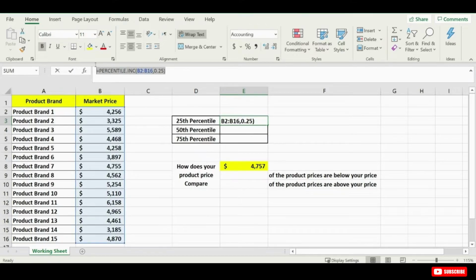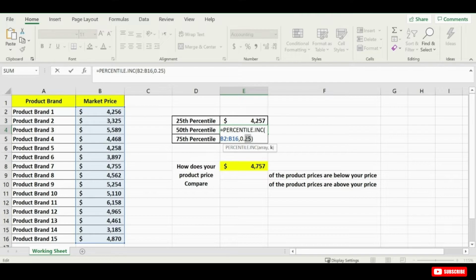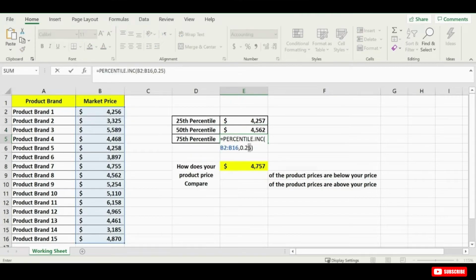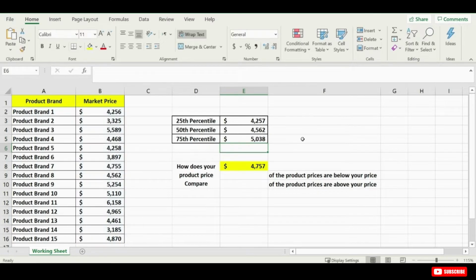Now I will copy my formula and apply it to the next parts. I am just going to input the percentages, which will be 0.5 for the 50th percentile, and 0.75 for the 75th percentile. Okay, so if your product price is $5,038 in the 75th percentile, that means that 75% of product prices listed here are below this amount.